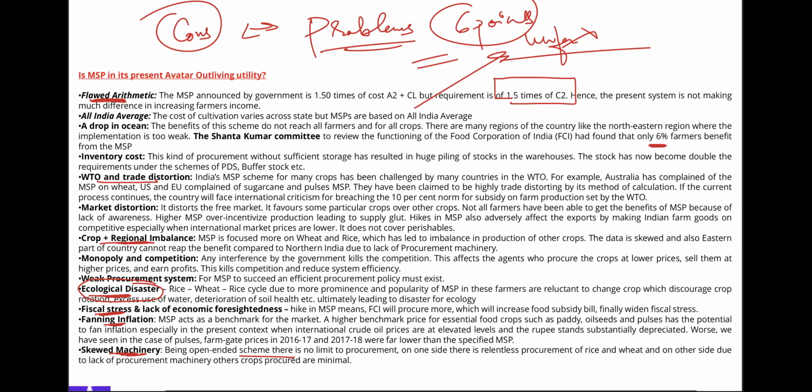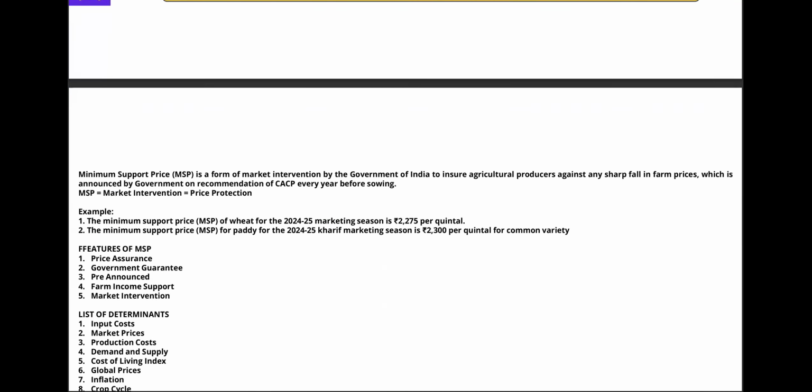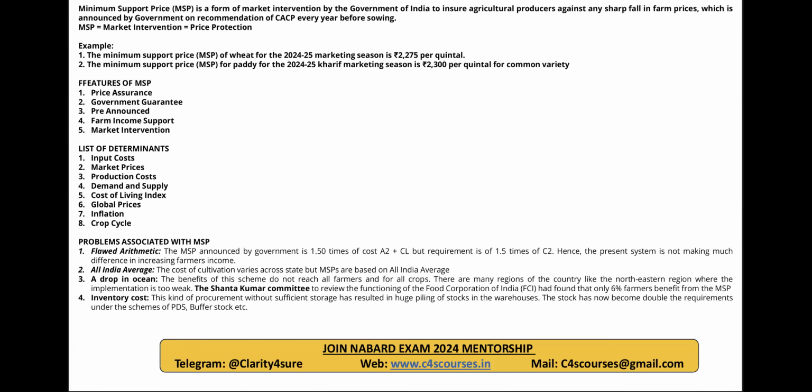So this was there. Then we will move on to the question that I have given to you and how to represent your answer. See, look here, learn a little. The representation part is very important for your examination. The first question was, what do you mean by MSP? Okay, so we will define MSP. MSP is a form of market intervention by the government of India to insure agricultural producers against any shortfall in farm prices, which is announced by the government on the recommendation of CACP every year before sowing. Okay, every year before sowing.